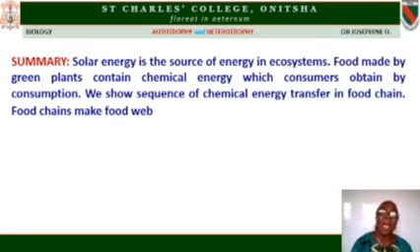When the animals eat the plants, they get the energy, and there is a natural sequence through which this flows. When we show this natural sequence of chemical energy flow, we have a food chain, and from there we can make what we call a food web.